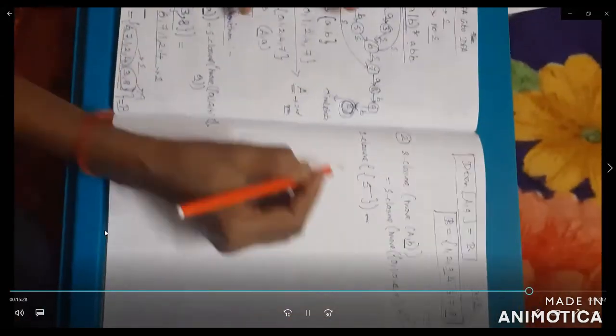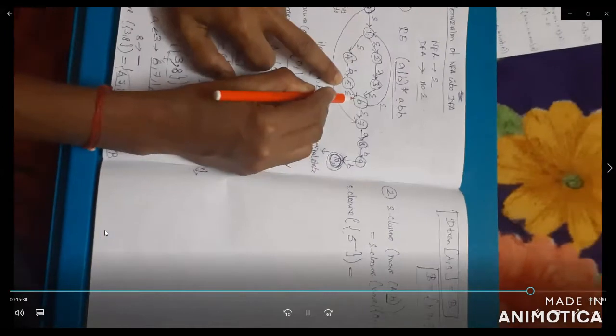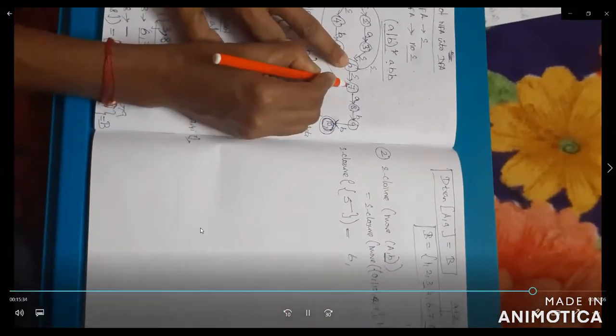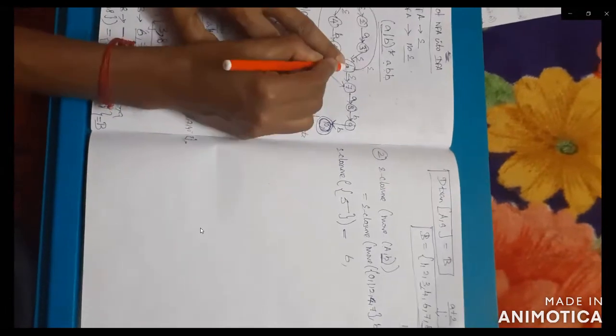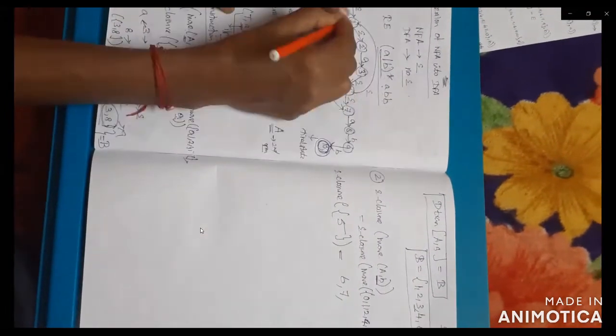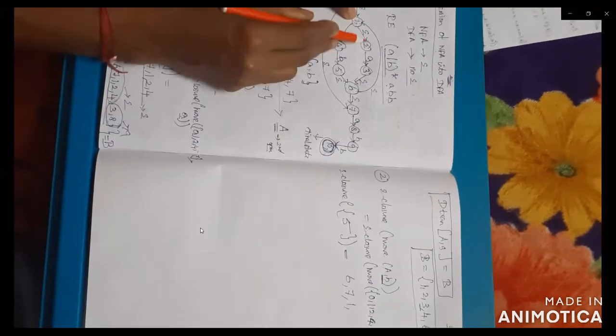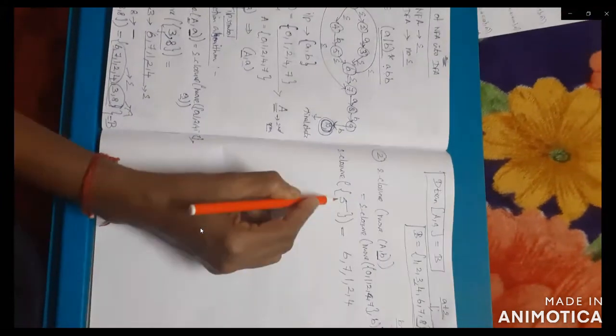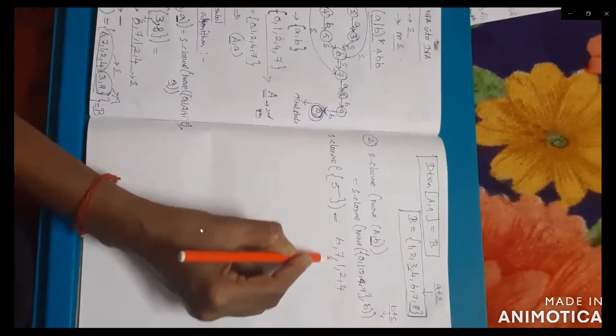Next check for the states. In 5 you have to check, 5 can be moved from 6. 6 can be moved to 1 and 7. First you write 6 to 7. Then 6 can move from 1. So 1 can move to 2, 1 to 4. So what is the E-closure of 5 on empty? 6, 7, 1 to 4.